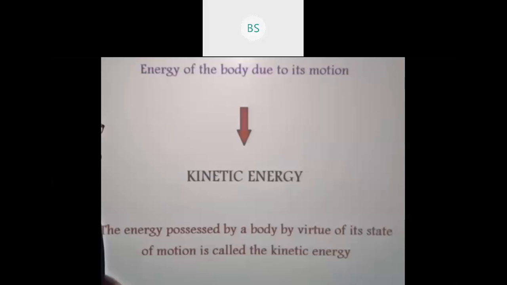If you're standing, you cannot say you're in motion, but whenever you're walking or moving on a road, you're possessing kinetic energy. So what is exactly the definition of kinetic energy here? The energy possessed by a body by virtue of its state of motion is called kinetic energy.